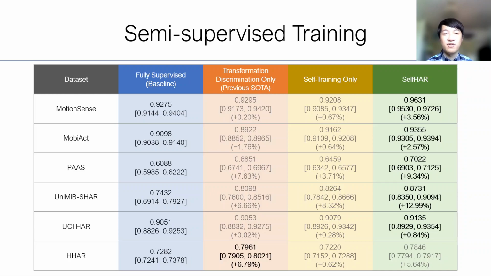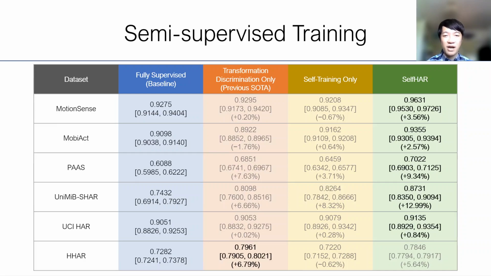The fourth one corresponds to self-training only, which is an ablation study where we isolate the self-training element. And the last column is our SelfHAR pipeline. Here we can see that, compared to the fully supervised baseline, our SelfHAR method is able to outperform it in all cases.